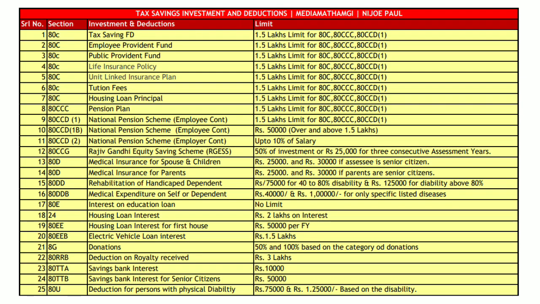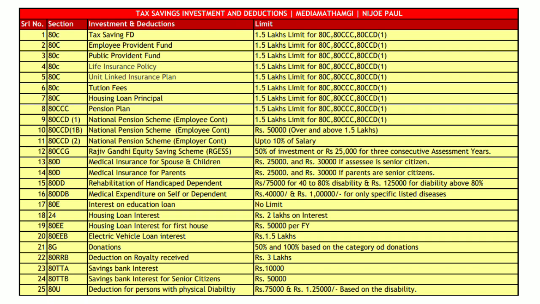The main ones, I'll just read them for you. One is 80D, which is medical insurance, I already covered. 80DD, rehabilitation of handicapped dependent. 80DDB, medical expenditure for self or dependent, not for all diseases. There are specified diseases, and only for those will we be able to get exemption. 80E, interest on education loan, and 80EE, housing loan interest for the first house. There is an additional benefit given right now by the government for the first house, that is for 50,000 rupees. And even recently they have introduced something called 80EEB, electric vehicle loan interest.